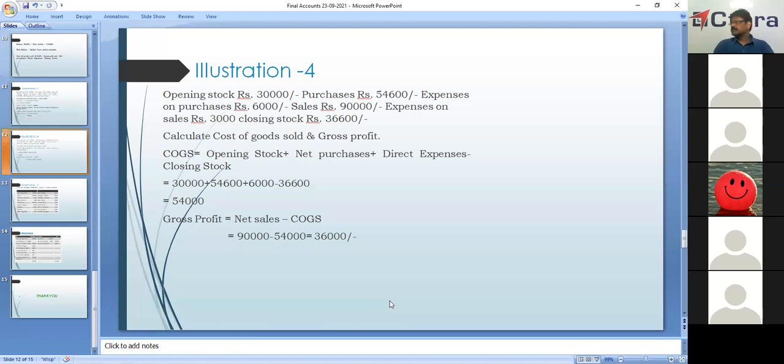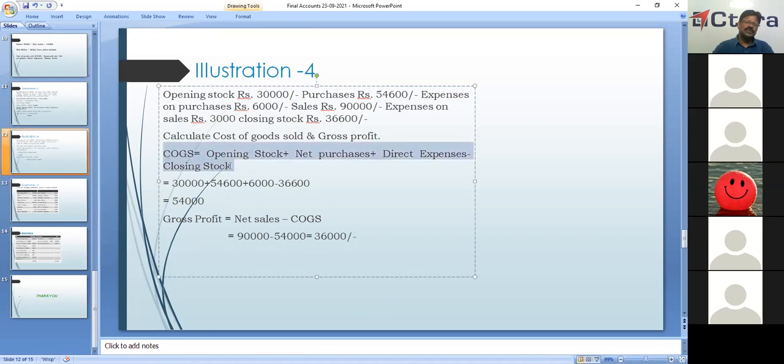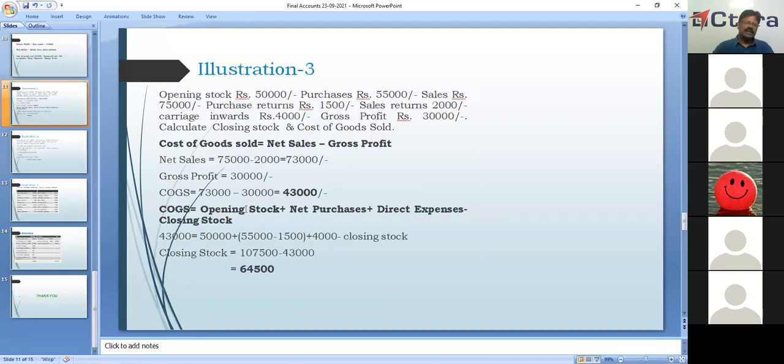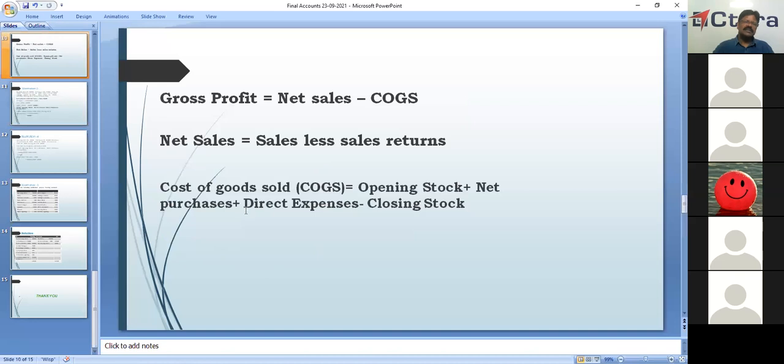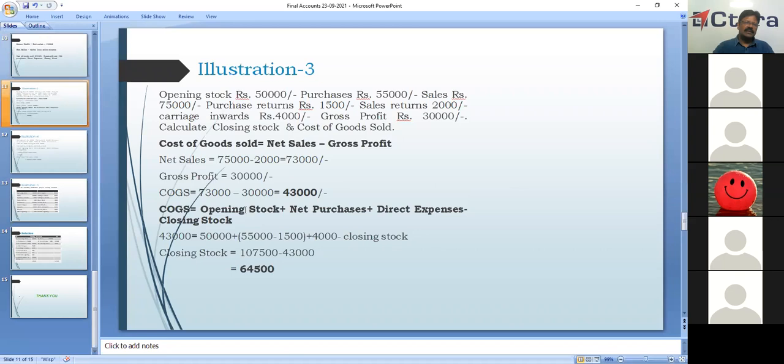Right? This is very simple. Why I am stressing on this is you need to know what is cost of goods sold, what it comprises, and then the formula for gross profit. These things you need to know. Right?